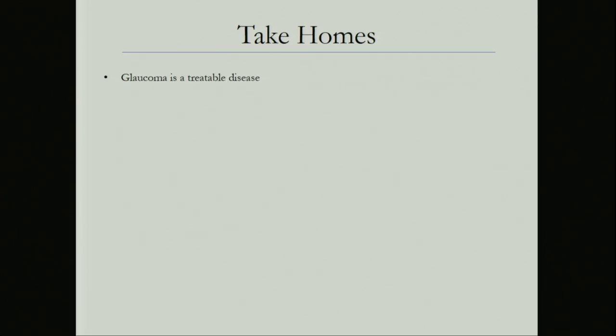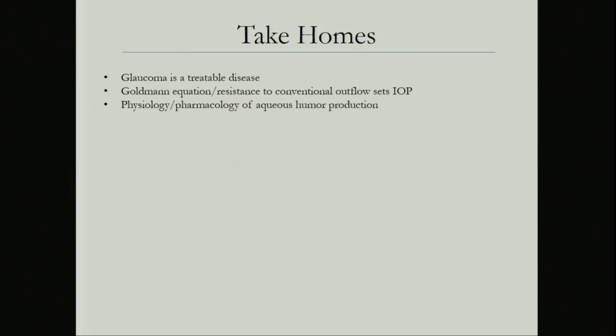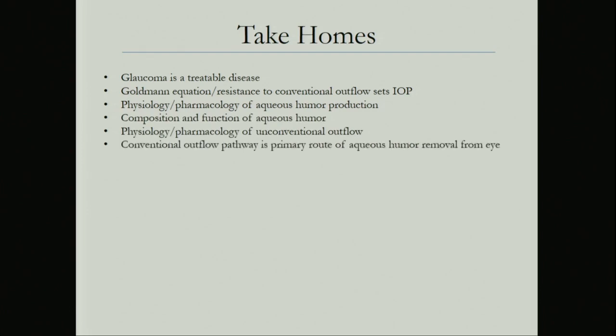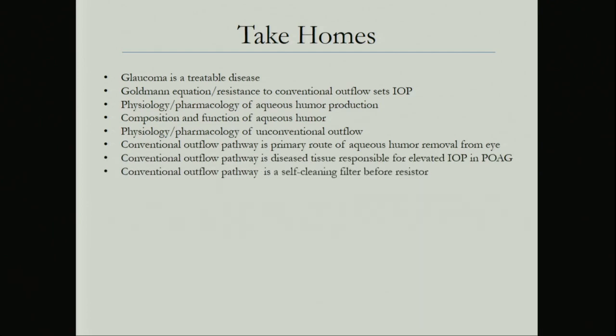So the take-homes from this first part are: glaucoma is a treatable disease. I was hoping that you get just a sense of the Goldman equation and the relationship to facility and IOP. Wanted to talk about the physiology and pharmacology of aqueous humor production, a little primer of that, the composition of aqueous humor, the physiology and pharmacology of the unconventional route. The conventional outflow pathway is the primary route for outflow. This is the diseased tissue. Self-cleaning filter before a resistor.